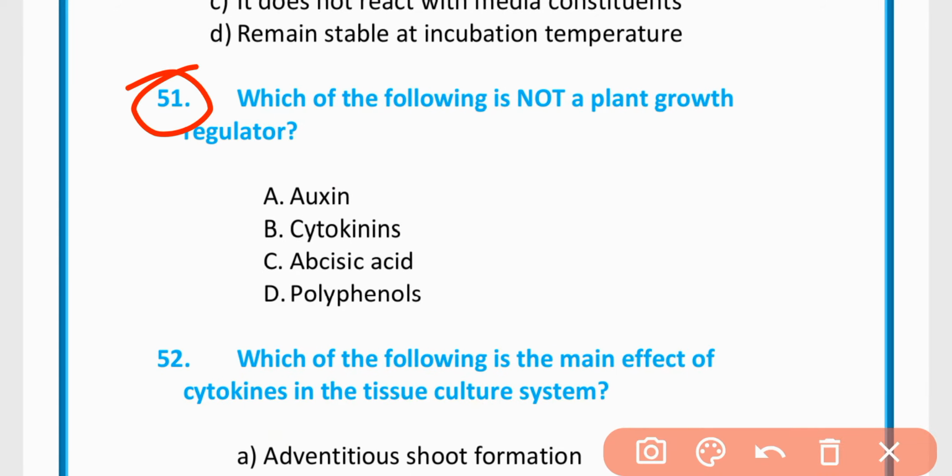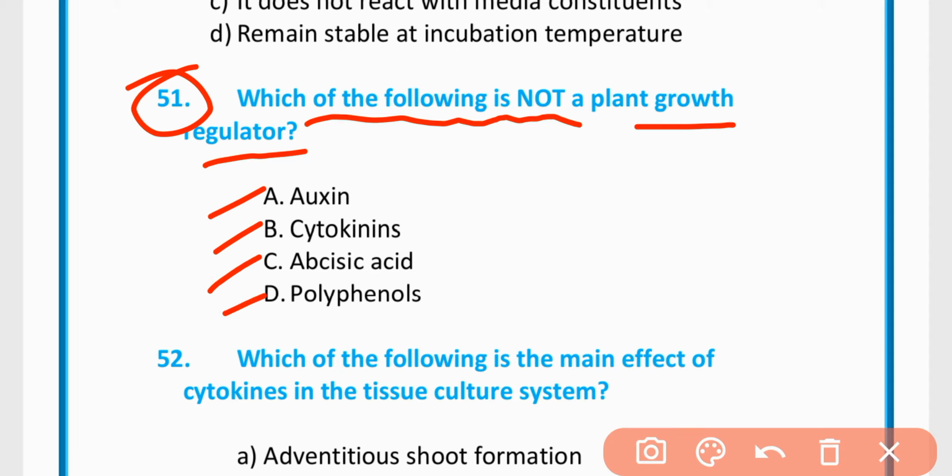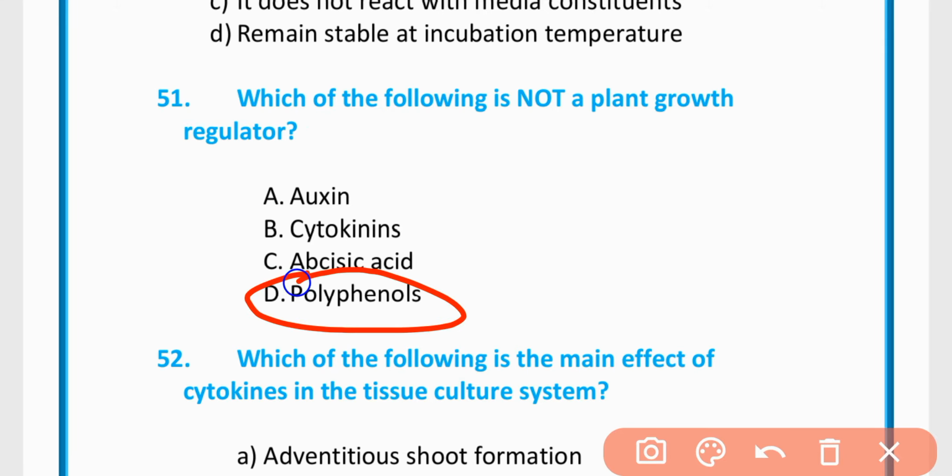MCQ 51. Which of the following is not a plant growth regulator? Auxin, cytokinin, abscisic acid, or polyphenols. The correct option is option D; polyphenols are not plant growth regulators.